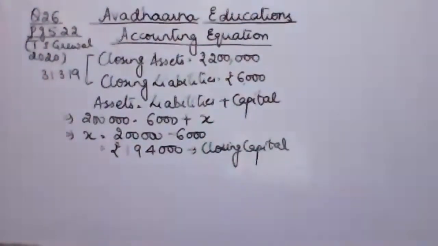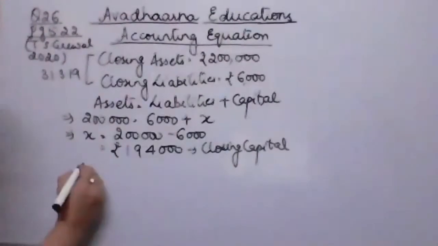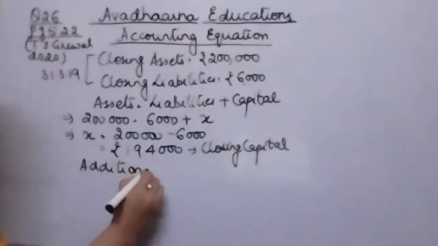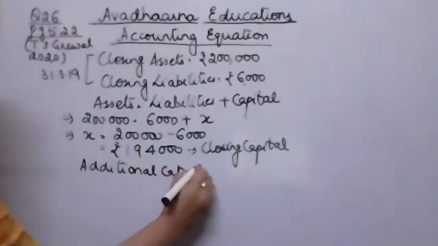अब आगे क्वेश्चन में देखो और क्या क्या चीजें दी हुई हैं. इट्स गिवन that the proprietor had introduced capital of rupees 20,000 and withdrawn 12,000 for personal use. That means additional capital मेरे पास आ गई है. मेरे पास अब इंफॉर्मेशन दी हुई है additional capital की.